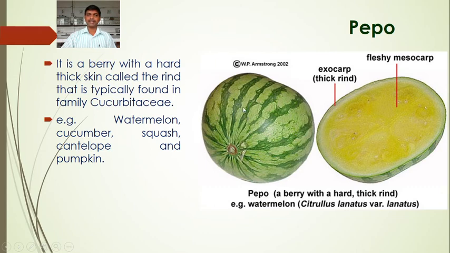It has a thick skin called the rind, while the endocarp is fleshy. The edible part that we see is the fleshy part. Watermelon, cucumber, pumpkin, all these are pepo type of fruits. It is a fleshy, indehiscent fruit.